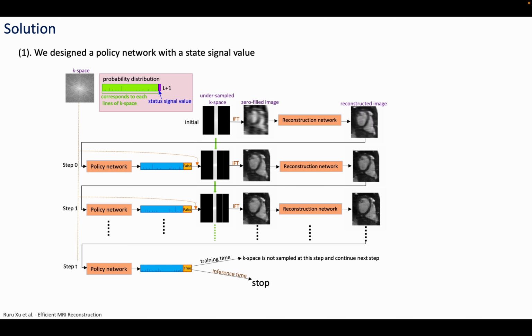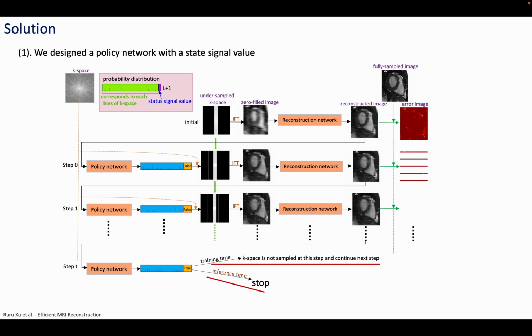During the training time, if the stop signal value is selected, we continue the reconstruction process. During the inference time, if the stop signal value is selected, we stop the entire reconstruction work. We also calculate the error between the reconstructed image and the fully sampled image.